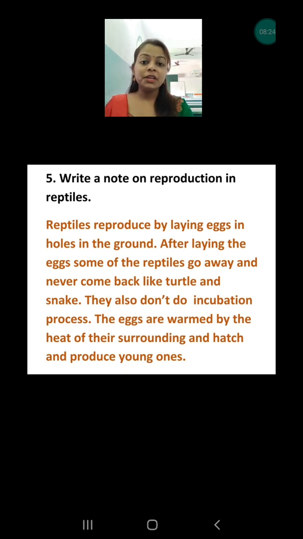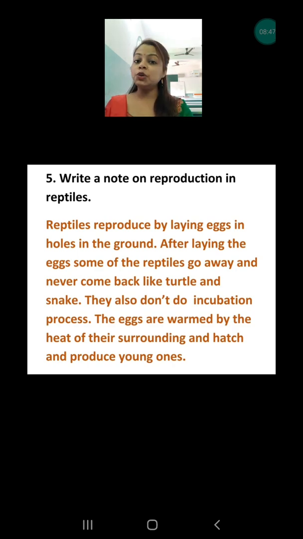But what happens in the crocodile? Crocodile doesn't do that. Crocodile takes care of their babies till they are grown and independent. So it depends on the animal whether they leave their eggs or not. So where do they lay the eggs? They lay the eggs by making a hole in the ground.